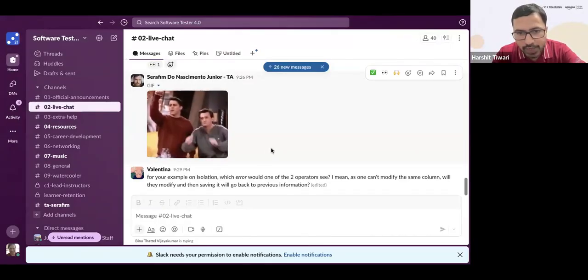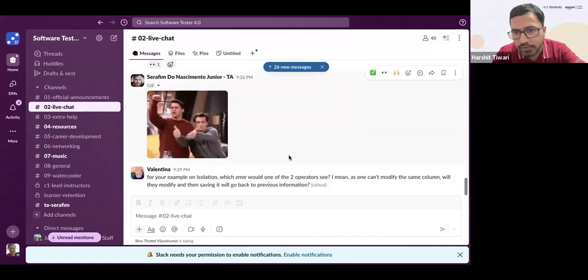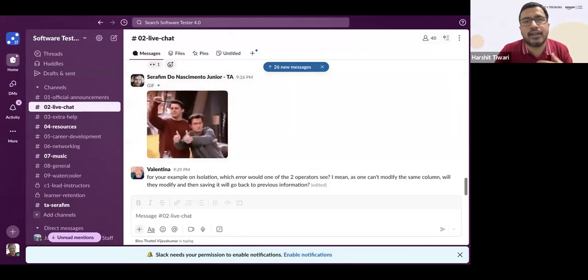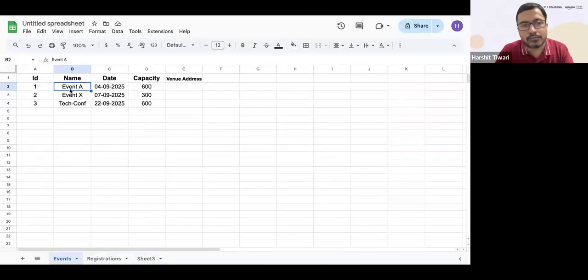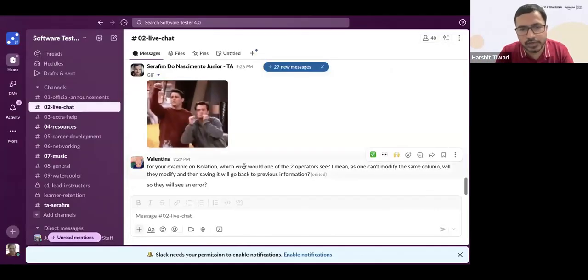Valentina says, for your example on isolation, which error would one of the two operators see? I mean, as one can't modify the same column, will they modify and then saving it will go back to previous information? No, Valentina, that will not occur until mine is completed. Once my event is updated, let's say to event Y, and this has been completed, then their query will start after that. And if they want to update to, let's say, event G, then their query is executed after that. So it's isolation. Makes sense, Valentina?